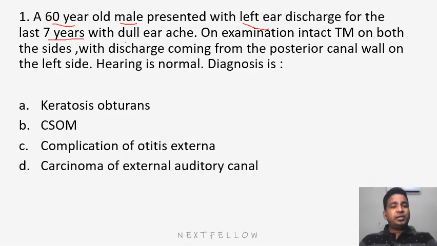with a dull earache. That means my disease is chronic since the last 7 years and it is very slowly progressive, because in 7 years, if it were rapidly progressive, then the patient would have ear discharge, very severe ear pain and other comorbidities also. So now read the next line.